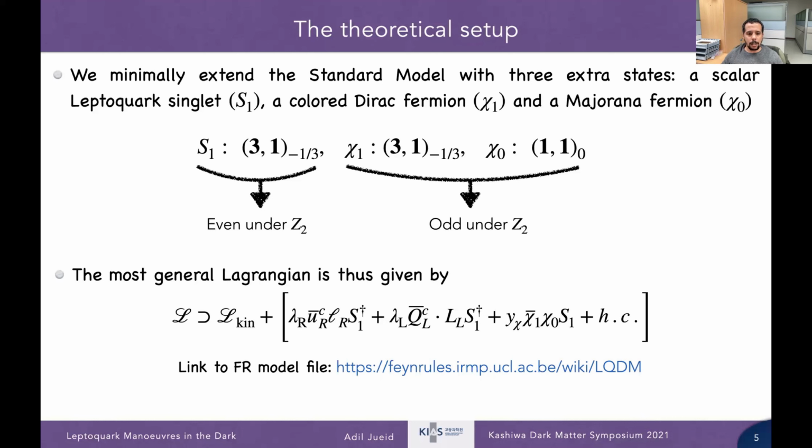Basically, the interaction is written in this form, and we have the third term, which is relevant for dark matter interaction, while the first and the second can be used to solve the anomaly, and of course have many collider implications. Now, of course, we have many parameters. Lambda R and lambda L are 3 by 3 matrices, and if we assume that the entries are real numbers, we have 18 free parameters. Actually, not all of them are relevant; we found that only two of them are relevant.